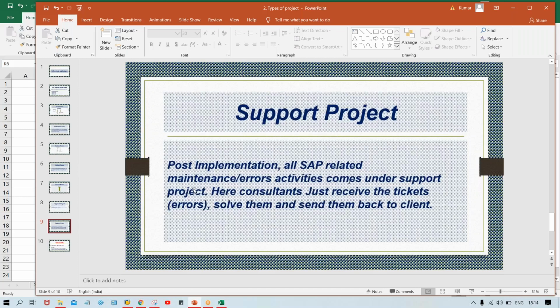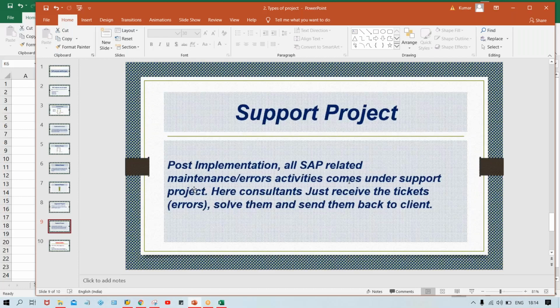So now what will happen? For that, of course, support is required. Who is going to support, guys? The consultant. So here, support activity is a continuous activity. If, let's suppose, Tata Motor has installed this SAP, then lifelong they need support from a consultant, right?